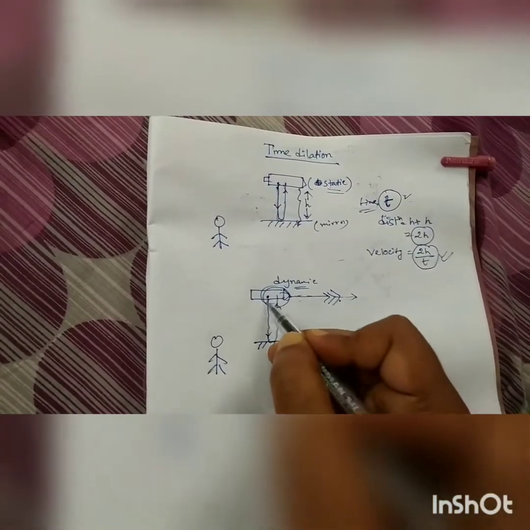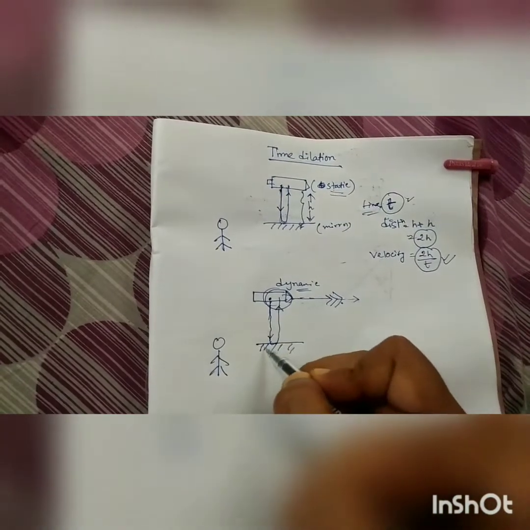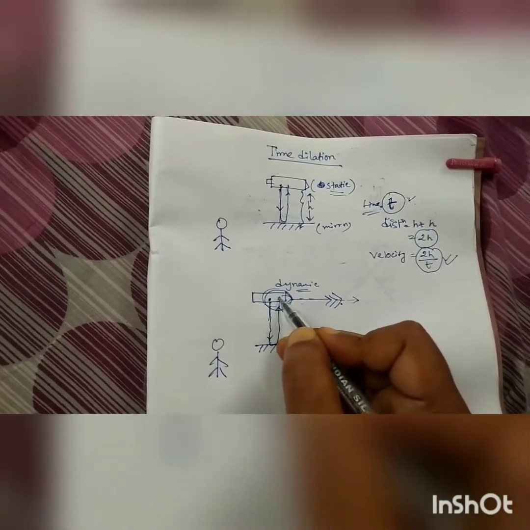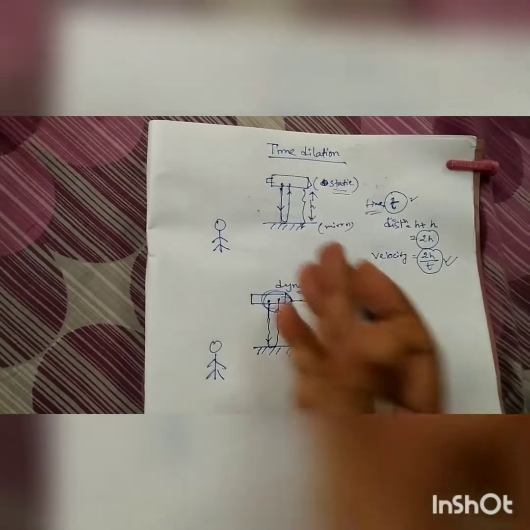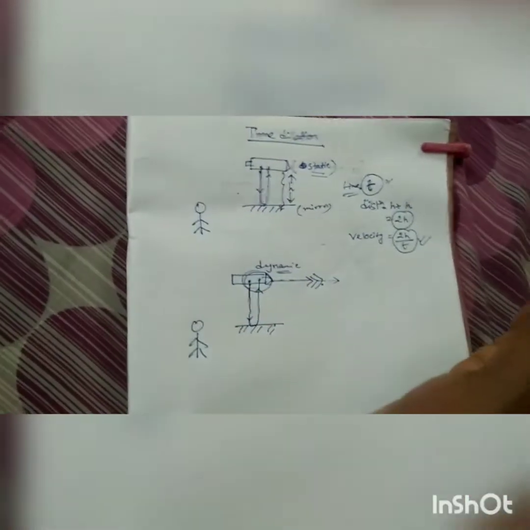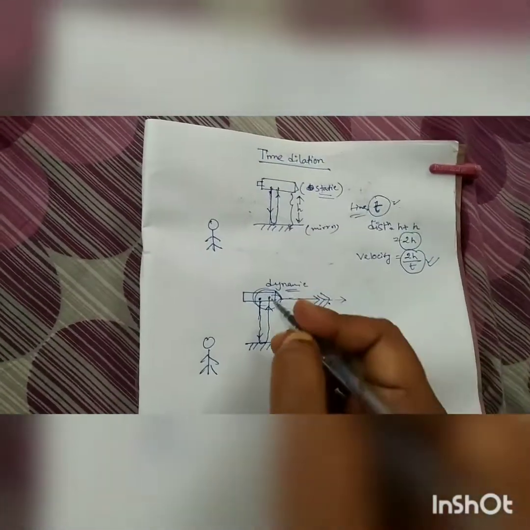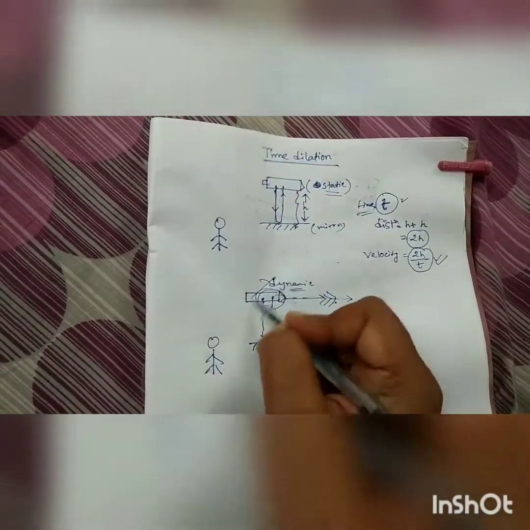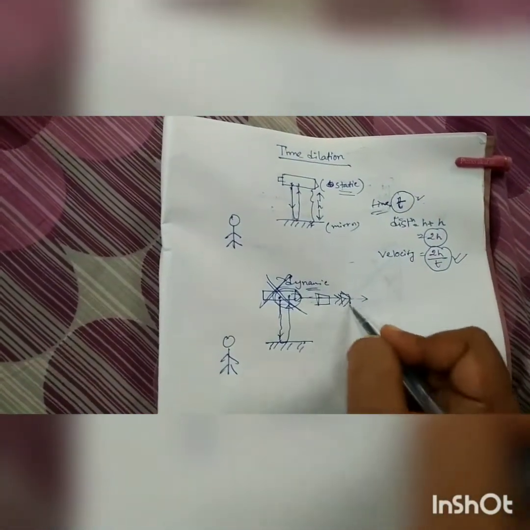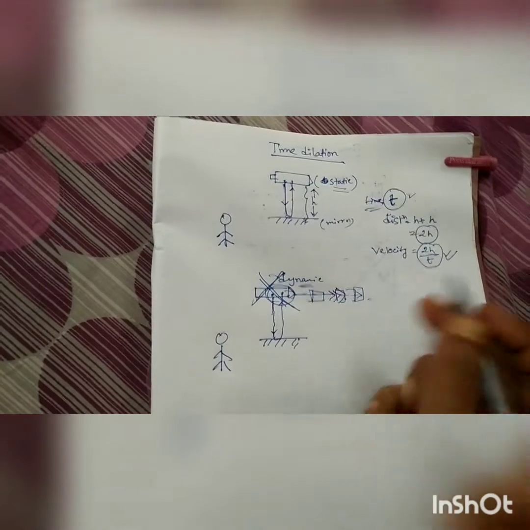In a dynamic condition, if you send a signal to a mirror, it is reflected by the mirror and will never come back to the original position, because the spacecraft is moving in its direction. Due to its dynamic mode, you will never find the spacecraft at this place. It may be here or here or here. This is the basic concept.